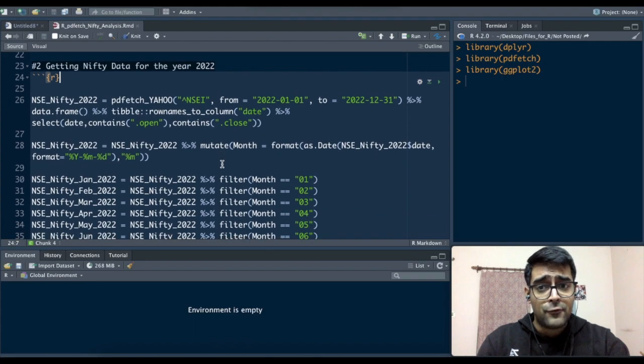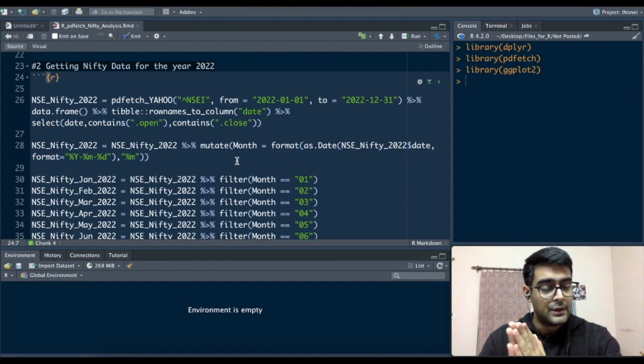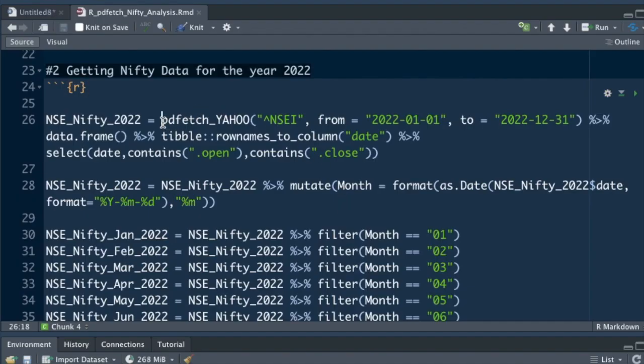Now my sole focus is on NSE Nifty, because the Indian index Nifty50 was the leader in 2022 in terms of returns if we only consider the top 6 economies of the world. With that, I'll use the pdfetch_YAHOO function, same as explained in the previous video. The symbol for that is NSEI. For the dates, I'll choose from 1st January till 31st December. So whatever data is available on Yahoo Finance for NSEI, I'll get here.